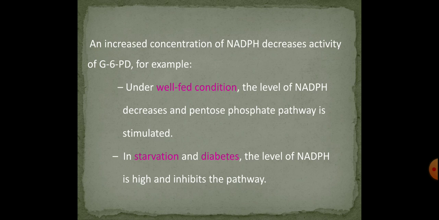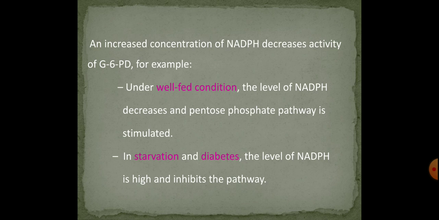An increased concentration of NADPH decreases the activity of glucose 6 phosphate dehydrogenase. For example, under well-fed condition, the levels of NADPH decrease, and pentose phosphate pathway is stimulated by stimulating glucose 6 phosphate dehydrogenase with the decreased NADPH levels. And in starvation and in diabetes, the levels of NADPH are high.